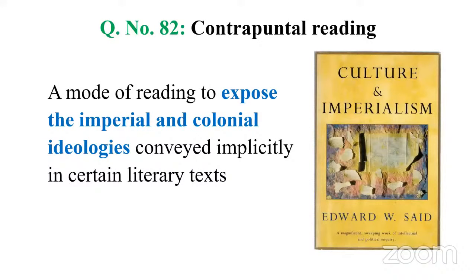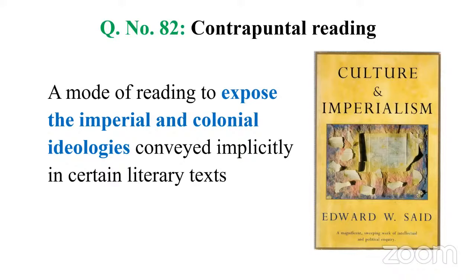When we say Edward Said is a very important critic under postcolonialism, and his famous book Orientalism, it is about how the Orient, how the East, is portrayed or represented in Western discourse. And in this book, Culture and Imperialism, he came up with this idea called contrapuntal reading.